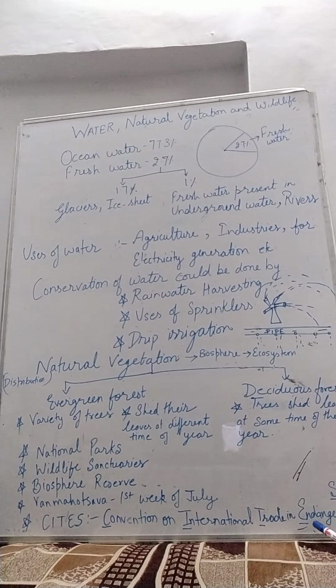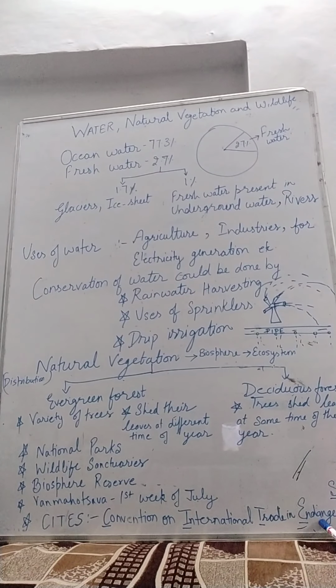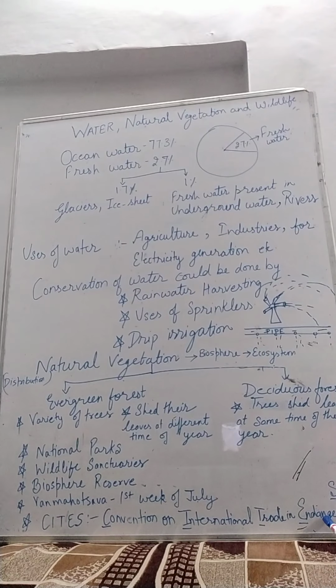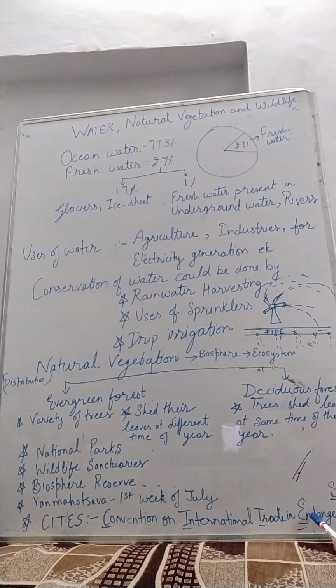So there is a convention that nobody could hunt these animals like black deer, white elephant. They are very rare. Their number is very less. And if somebody tries to hunt or trade or sell them, that person or organization could be punished.